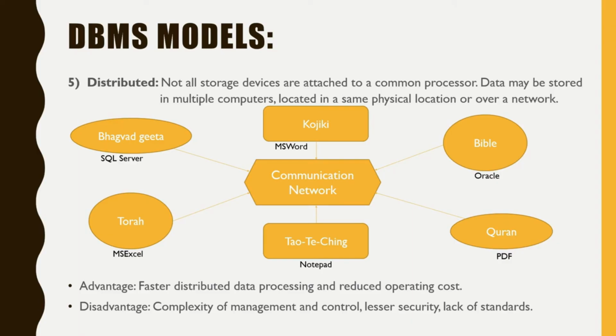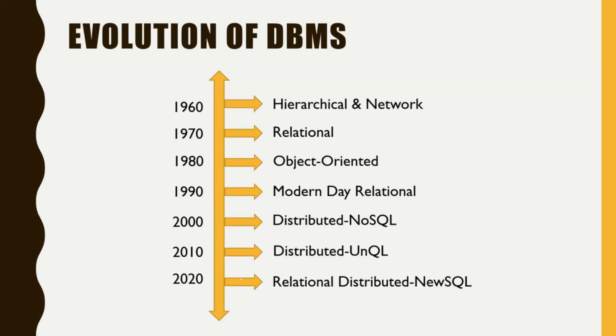Let's look at the evolution of the DBMS model in every decade. Before going into details, this is a chart of the development of DBMS over the decades. Computers were invented during 1960, so DBMS started developing with two main models, hierarchical and network. In 1970, relational DBMS started developing. During 1980, object-oriented programming was developed.